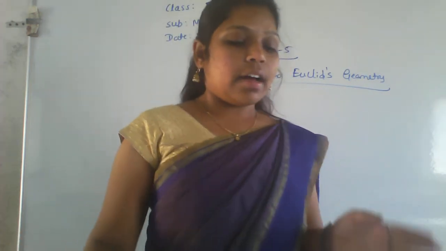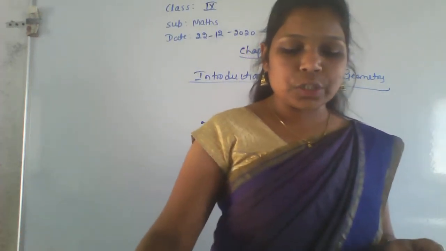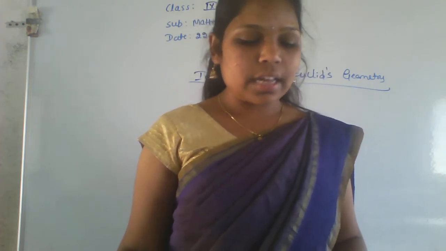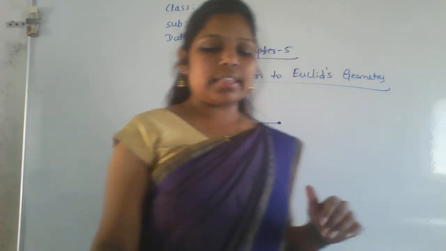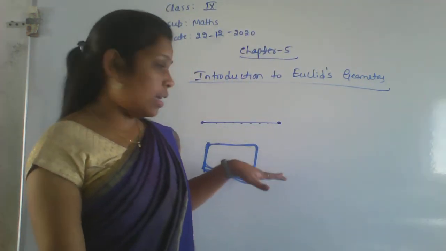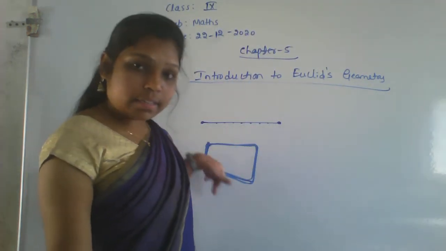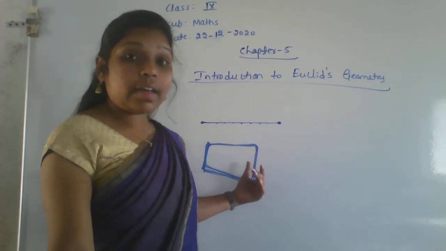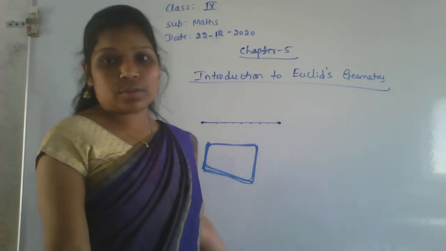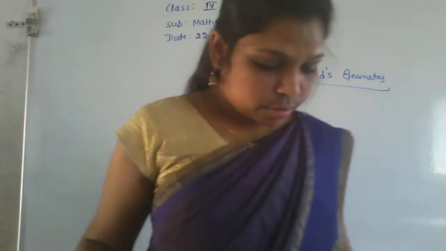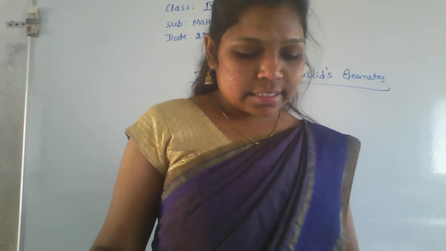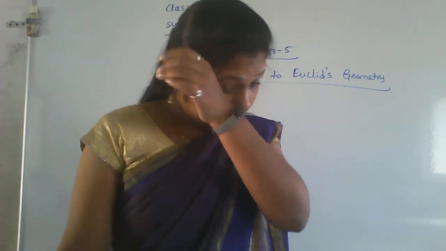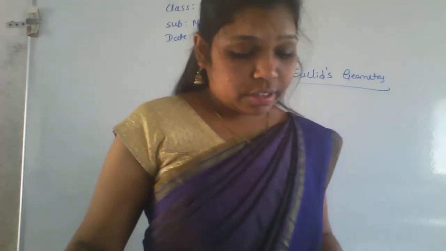Next point: a plane surface is a surface which lies evenly with the straight lines on itself. Here these straight lines lie on the surface only. If you carefully study these definitions, you find some terms like length, breadth, etc., which need to be explained further and more clearly.